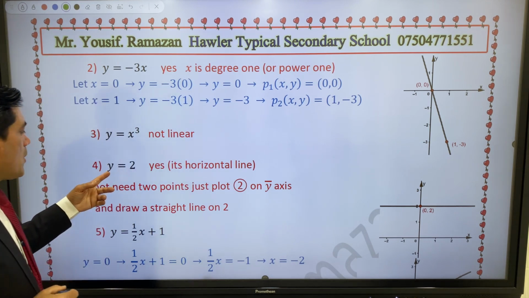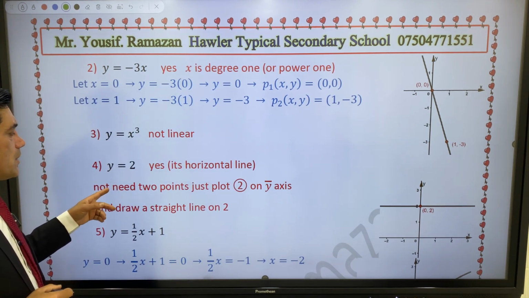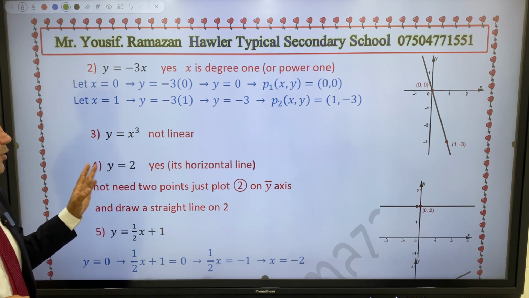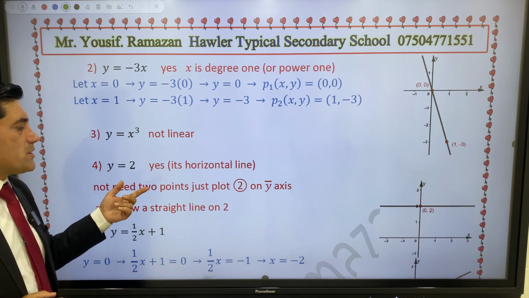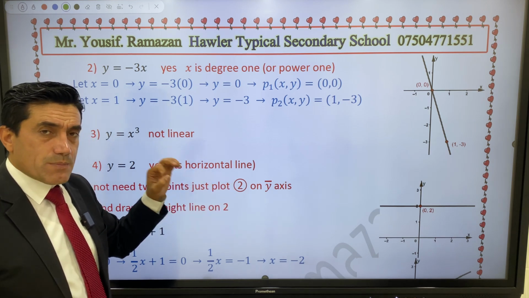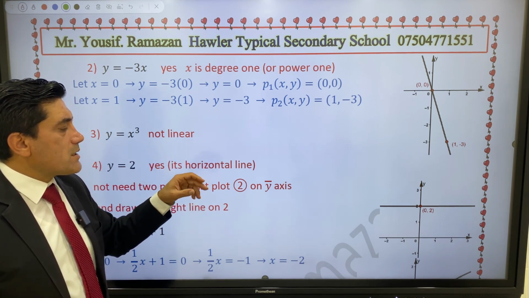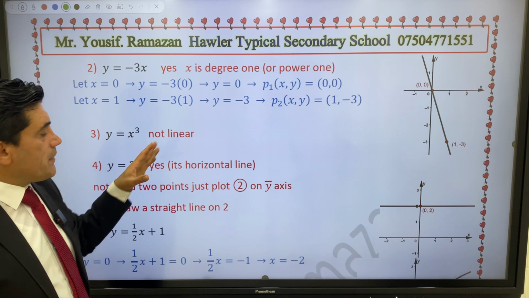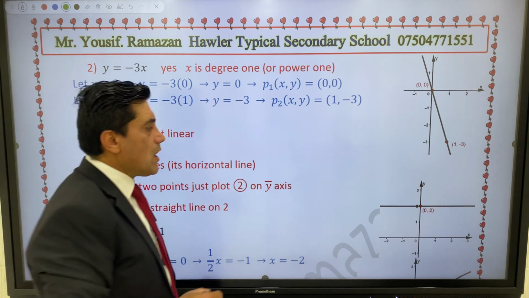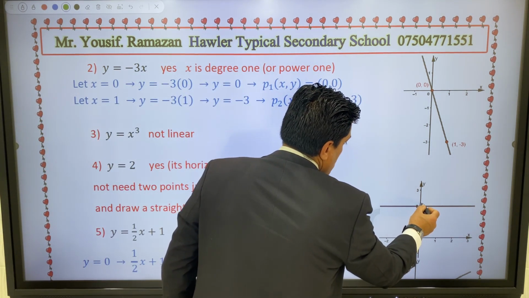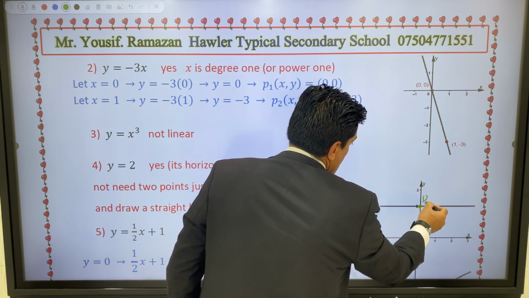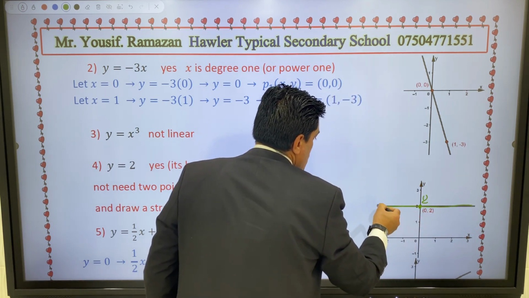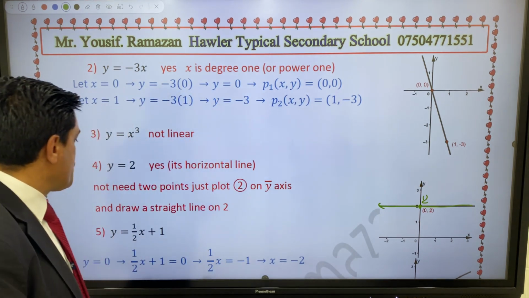So okay, y equals 2. There's no need, I said, for a horizontal line, to determine 2 points. Just plot 2 on the axis of y. If the constant number is positive, determine it on y positive. If negative, determine it on y negative. So you have to determine 2. It is the number 2. So draw a horizontal line on 2.